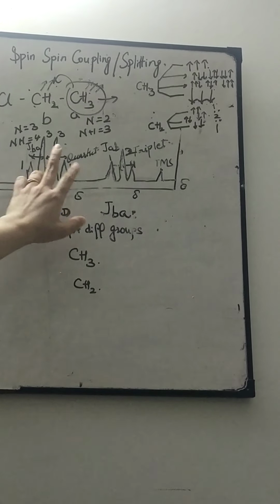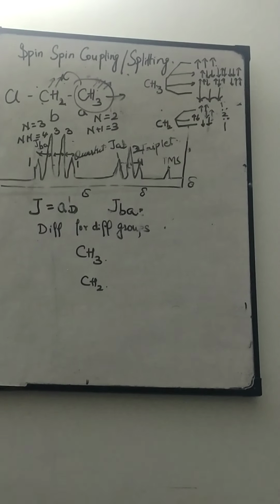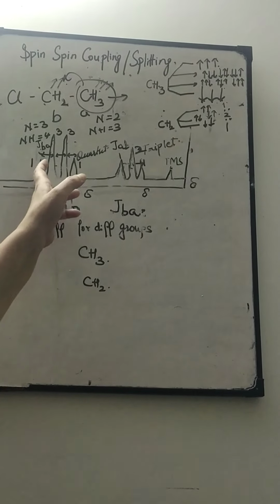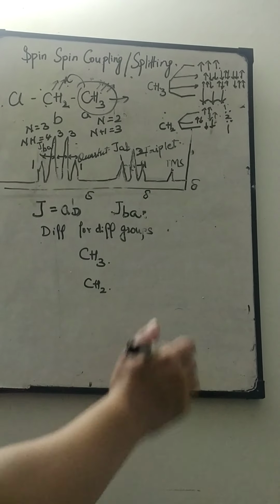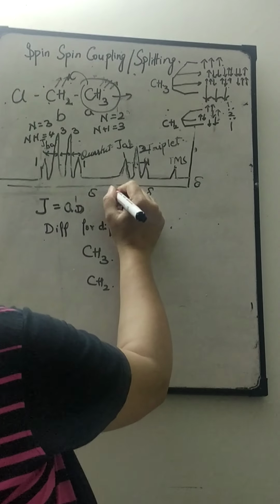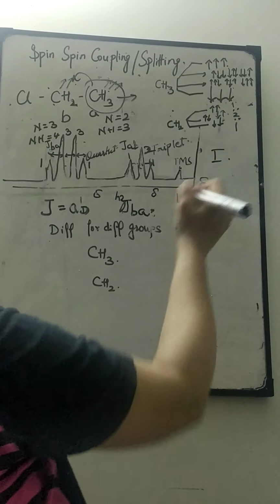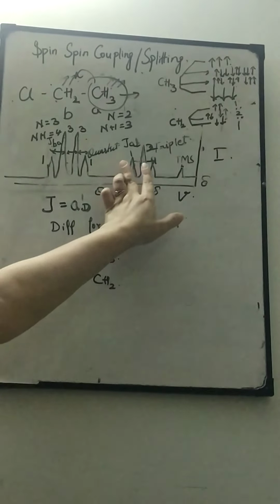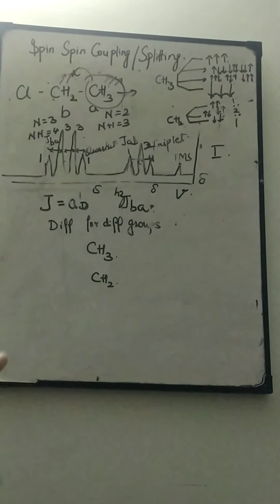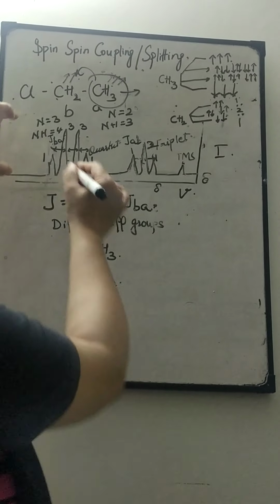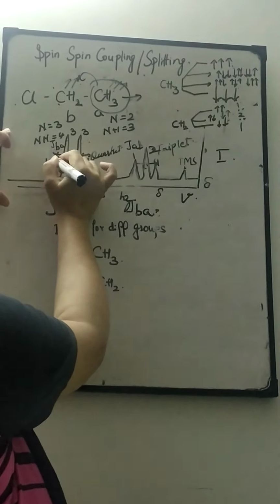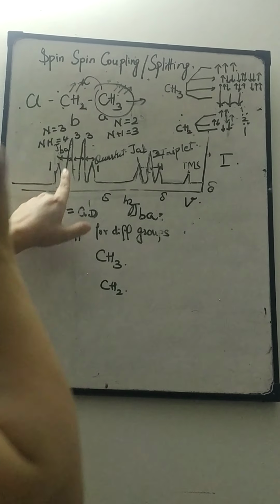Now how can you measure the spin splitting or coupling? You can measure it with the help of a coupling constant, which is J, measured in Hertz. On this side it is frequency and on this side it is the intensity of the peak. If you measure the distance between these 2 peaks, it will be the coupling constant.